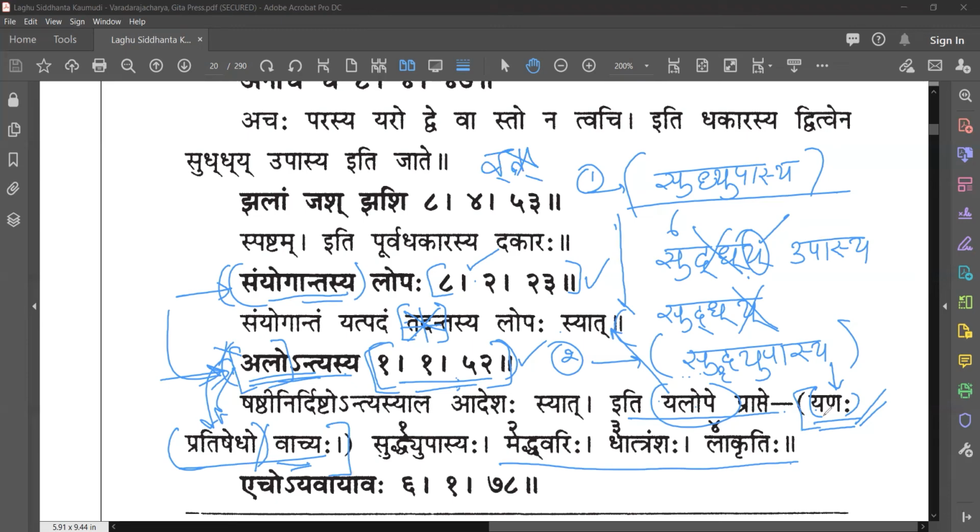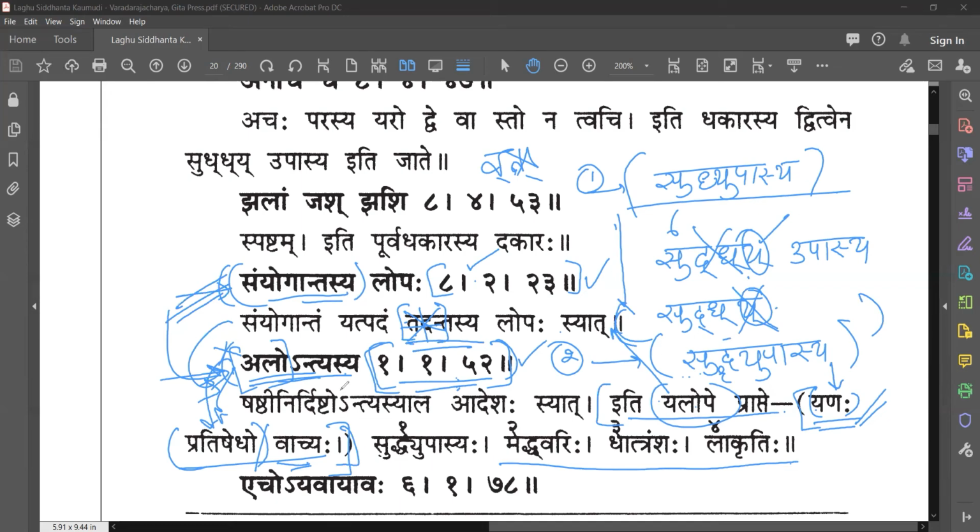Yeah. Because if we had said tadantasya, then this rule is sufficient to delete only yakara, as per what Keshav Prabhu says. Samyogantasya lopa is sufficient to delete yakara. Then in that case, Varadarajacharya would have put this statement iti ya lope prapte here only. He didn't have to call a new sutra to explain this. In Laghu, there are some places, 2-3 mistakes that are there. Okay, that was already corrected in the book.